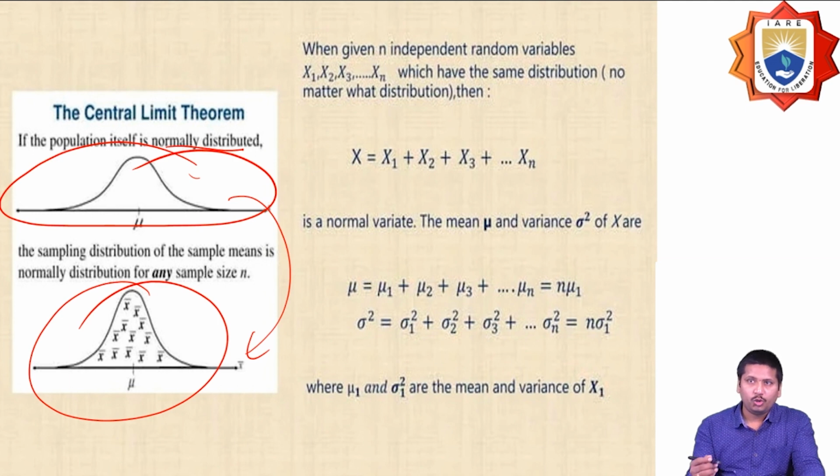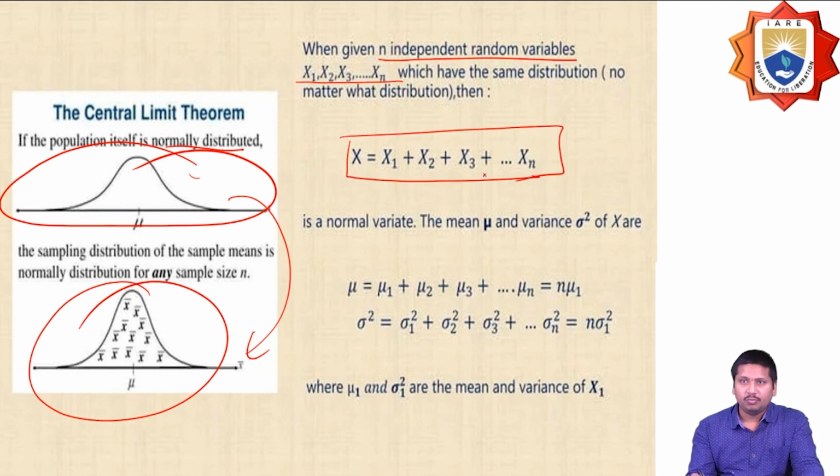When we are given independent variables x1 to xn, which have the same distribution, then the sum x1 plus x2 plus x3 and so on to xn should be a normal variate, and the mean and the variance should be: mu equal to mu1 plus and so on, that is n times mu, and sigma square defined as n times sigma square.